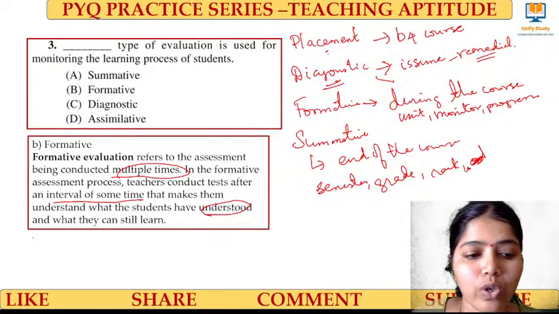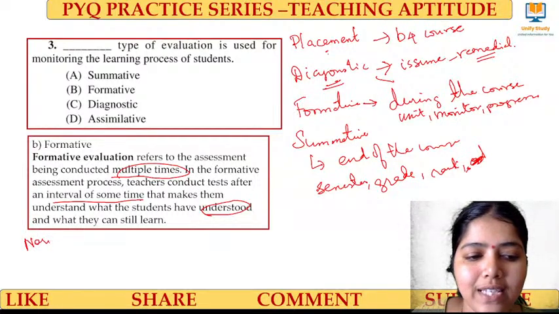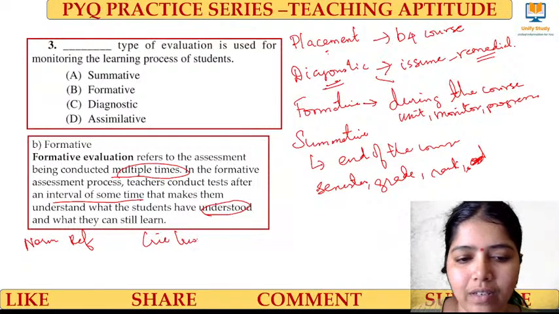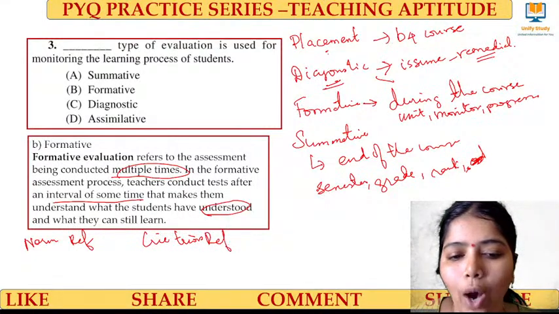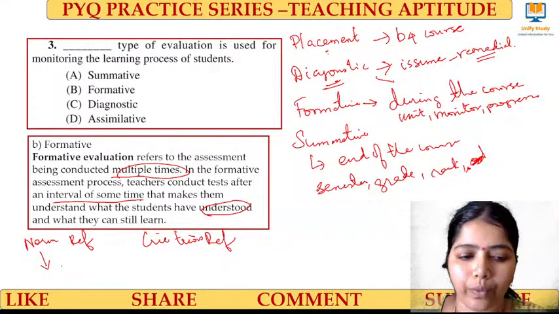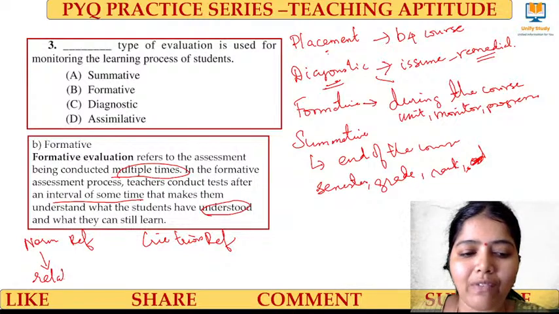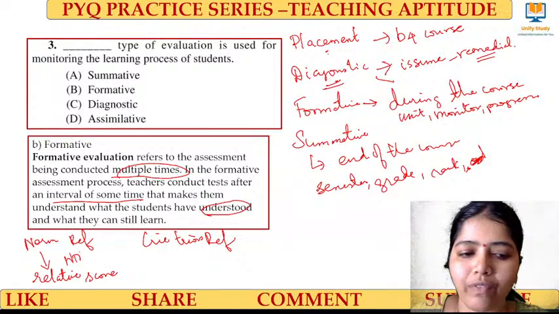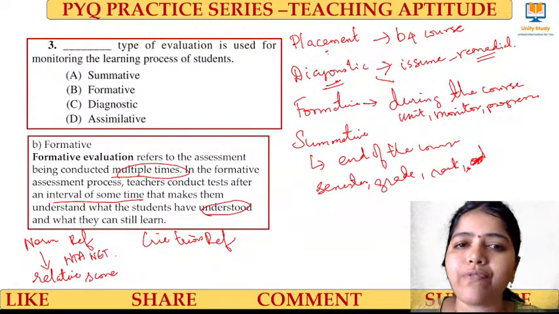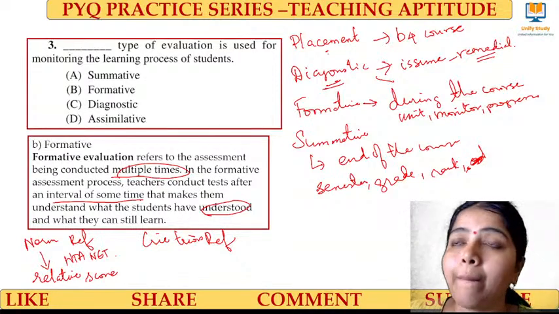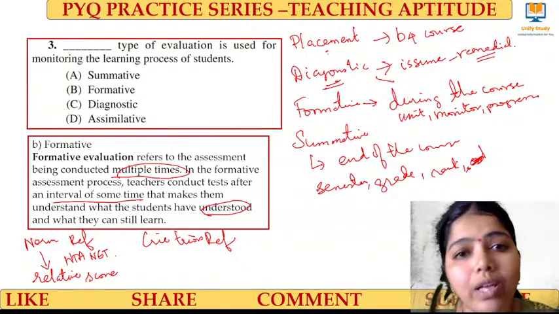Other than that, we also have a norm referenced test and a criterion referenced test. What do you mean by norm reference? It will be related to your relative score, compared with others, as we do in the NET examination. Just think of your score: you get 160 marks, but at that time many students would have got more than 180.